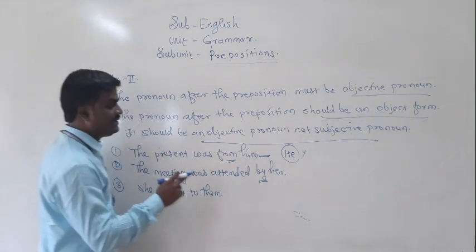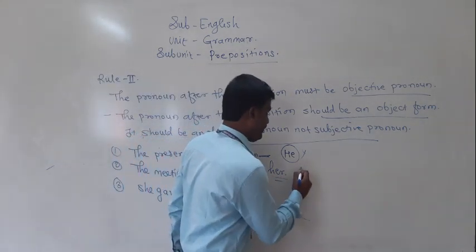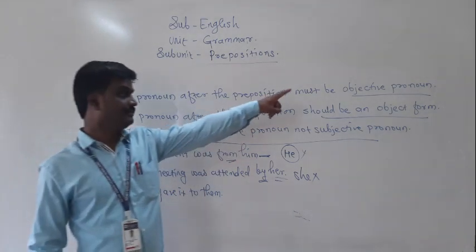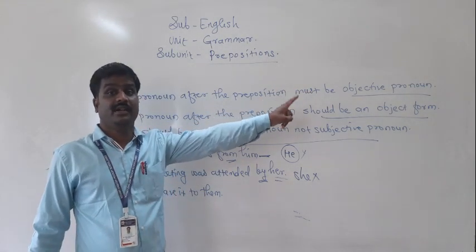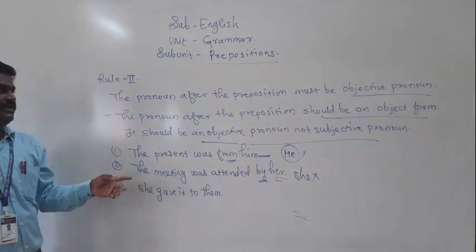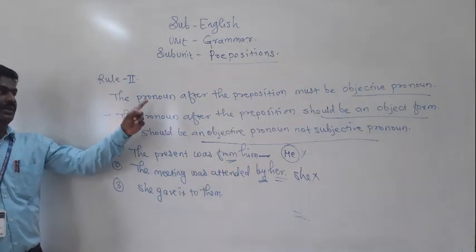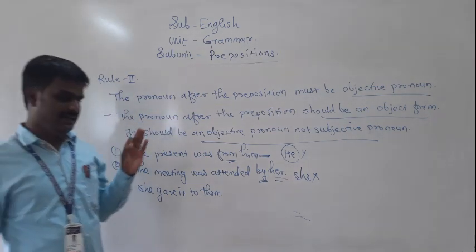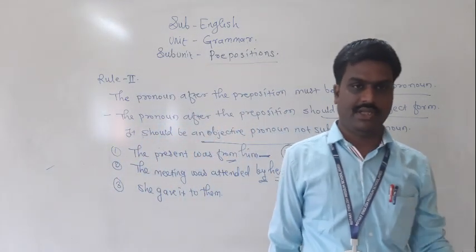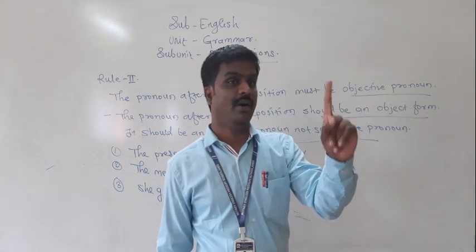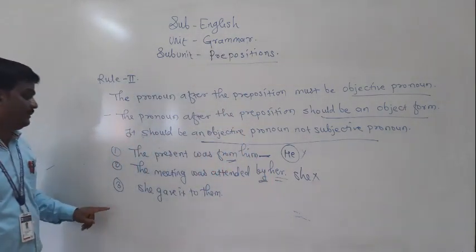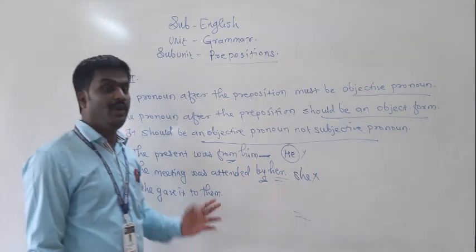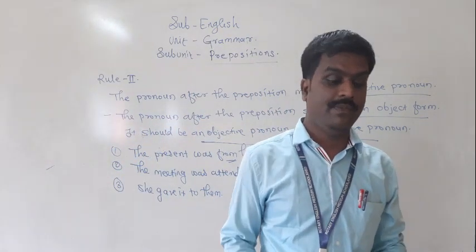If I write "she", then it may be wrong, because "her" indicates an objective pronoun. So the pronoun after the preposition must be an objective pronoun, not a subjective pronoun. She gave it to them, not "they". "Them" is an objective pronoun.